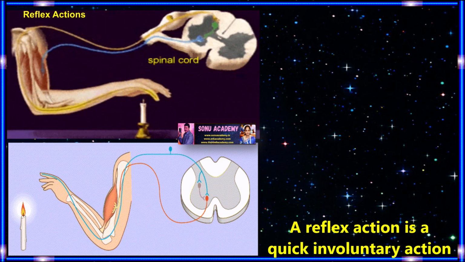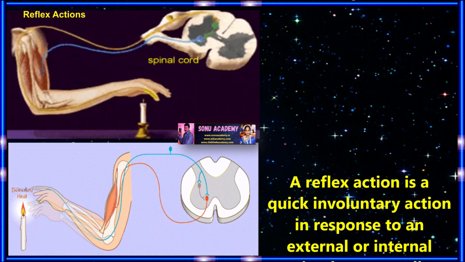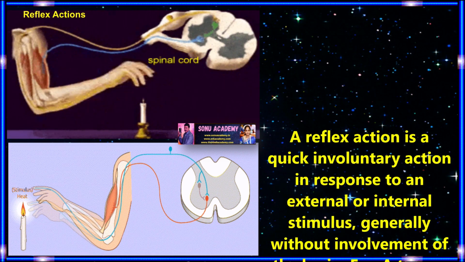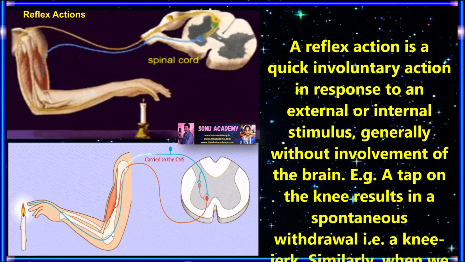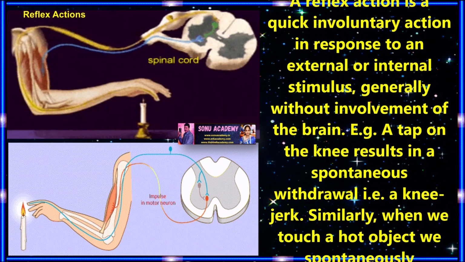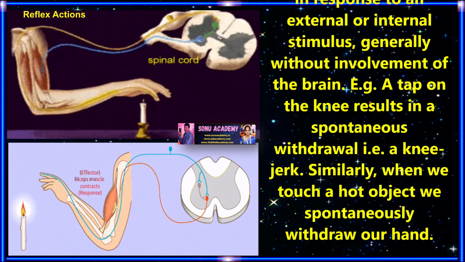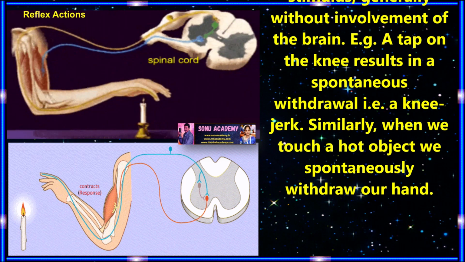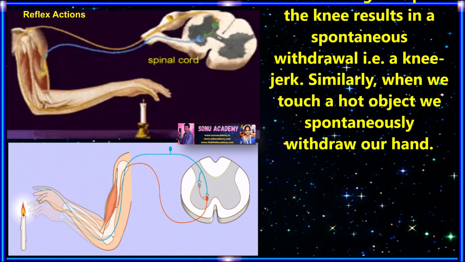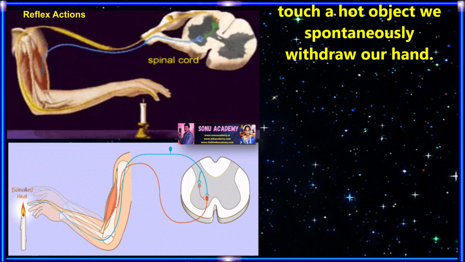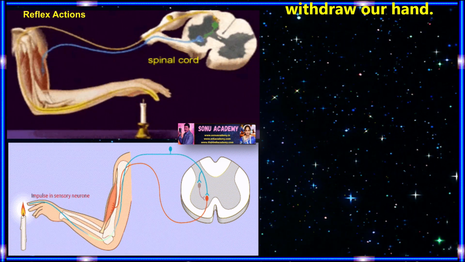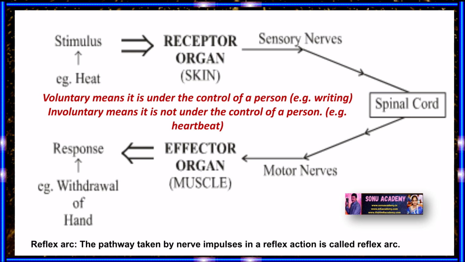Children, now let us discuss the reflex action. A reflex action is a quick involuntary action in response to an external or internal stimulus, generally without involvement of the brain. Example, a tap on the knee results in a spontaneous response, that is knee jerk. Similarly, when we touch a hot object, we spontaneously withdraw our hand.